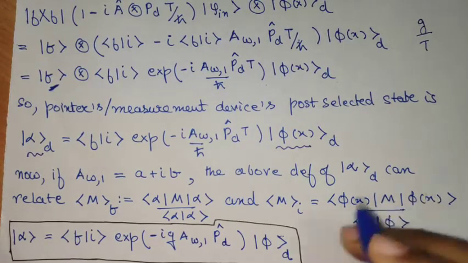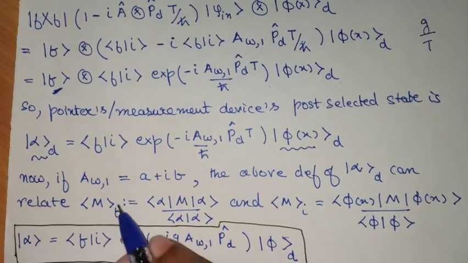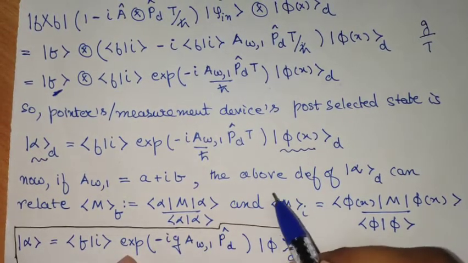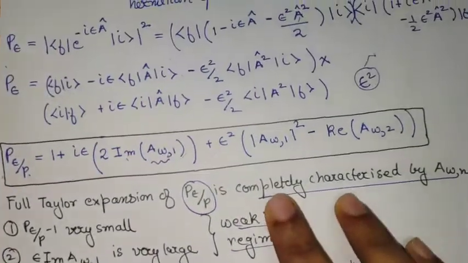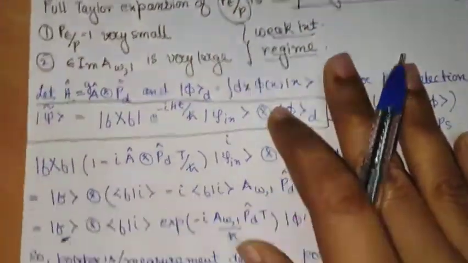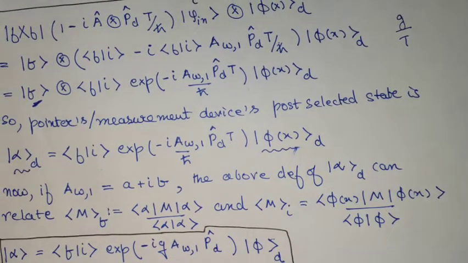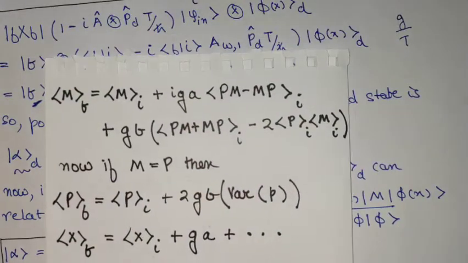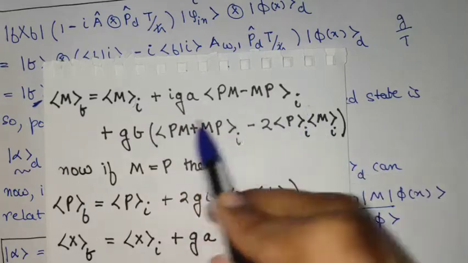It is easy to see that alpha can be written in terms of phi, and so this expectation value, Mf, will have a term of Mi plus some corrections. Similar to the correction that we are seeing in the probability here, we see that the weak value also characterizes the correction in the expectation value on the device part that we generally use in weak value measurement. So here I have written the final part of the expression. You see the Mf and Mi are related by such a relation.